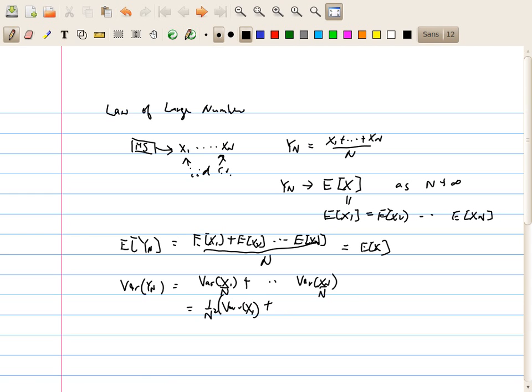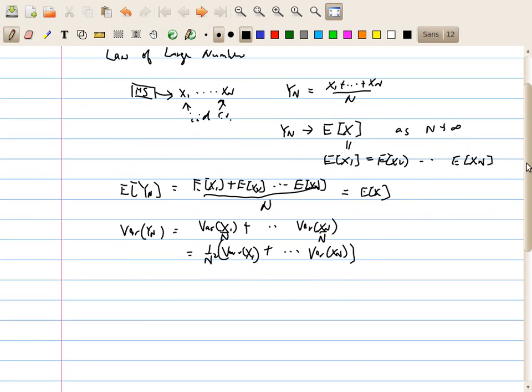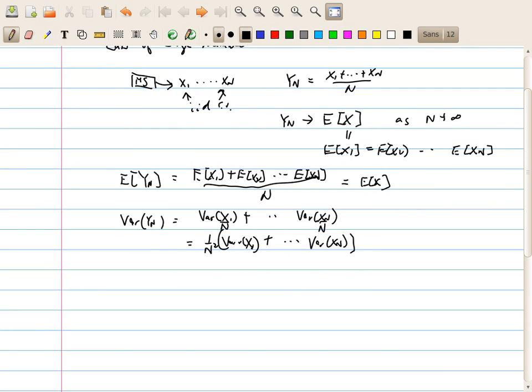Again, the statistics of all these x1 up to xn are the same, so I will just write this as the variance of x instead. I have n of these, so I have n times the variance of x over n squared, which is the variance of x over n.